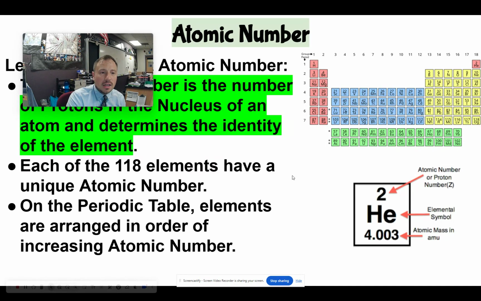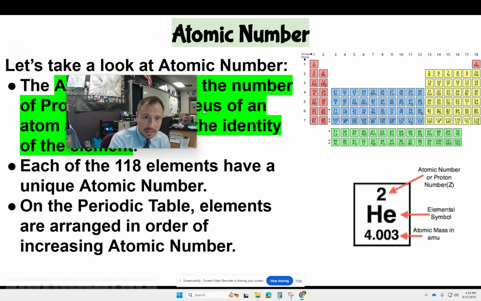You can see here's a larger picture of one of them. This is helium. The atomic number of helium is 2. All helium atoms have 2 protons. If it does not have 2 protons, it is not helium.